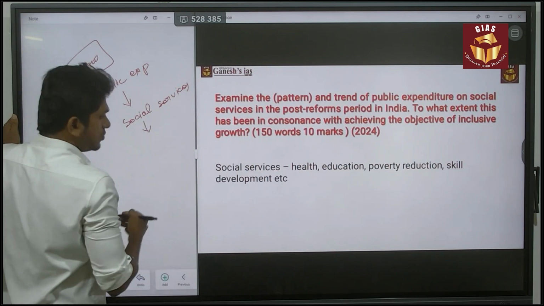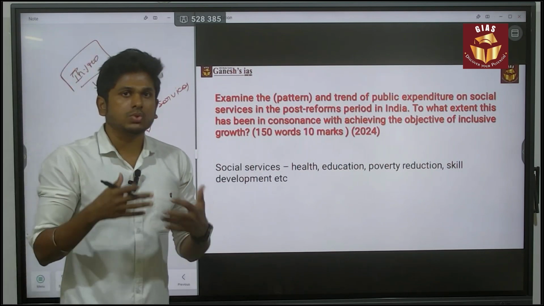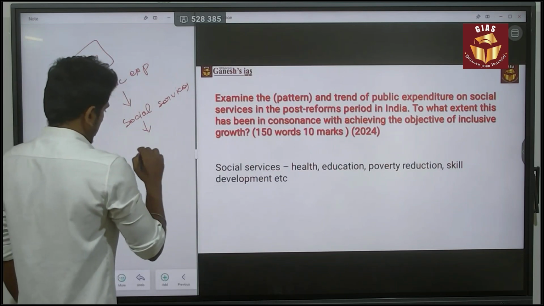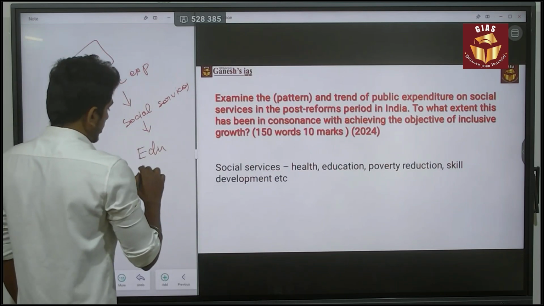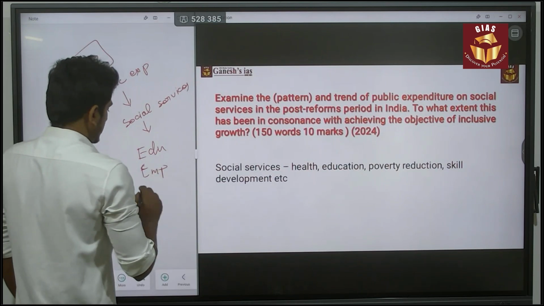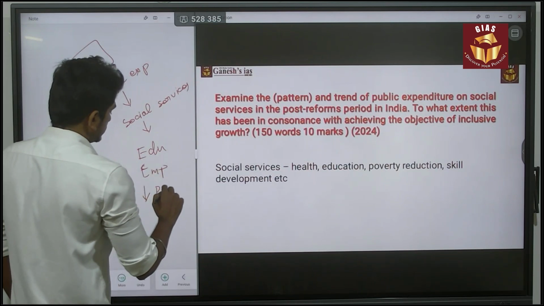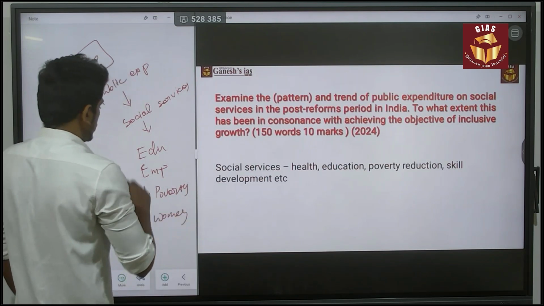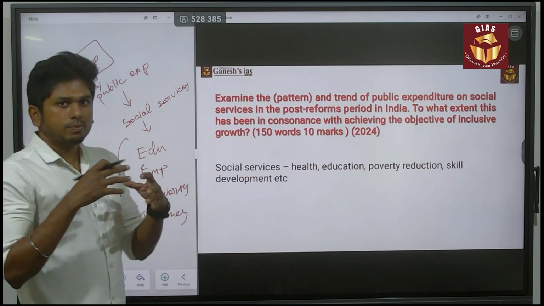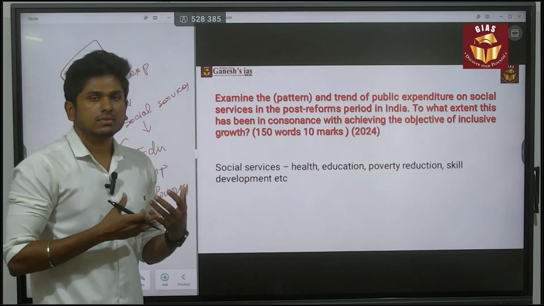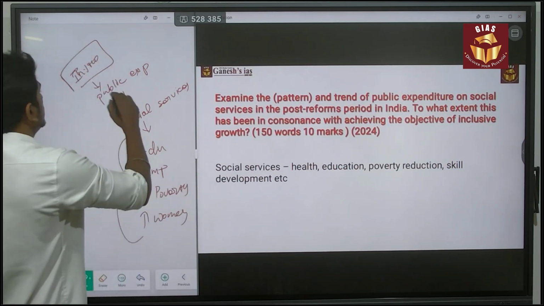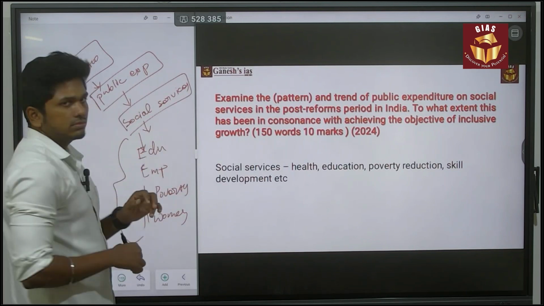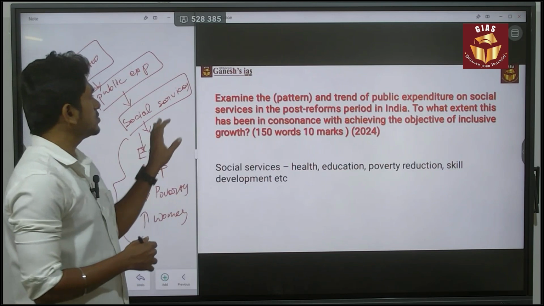So you can easily give the introduction as a definition of the social service sector. The social service sector is about education, employment, reduction in poverty, and women empowerment. These are the broad perspectives of the social service sectors. You can simply write about public expenditure on the social sector and define it, or simply give the introduction based on what social service is.